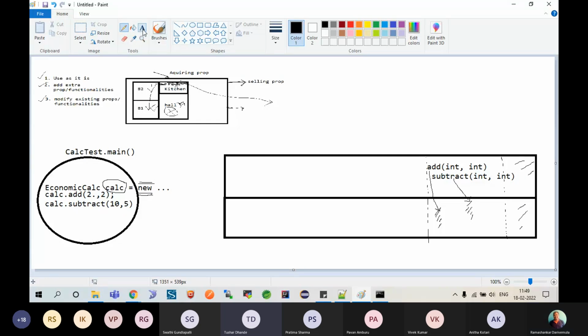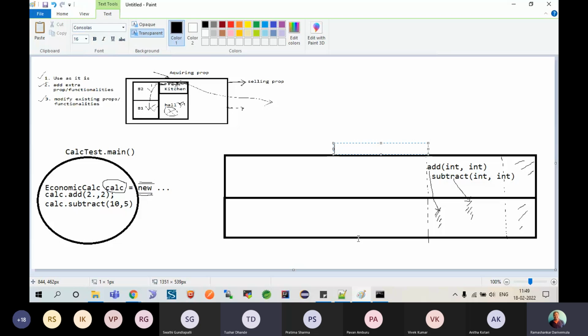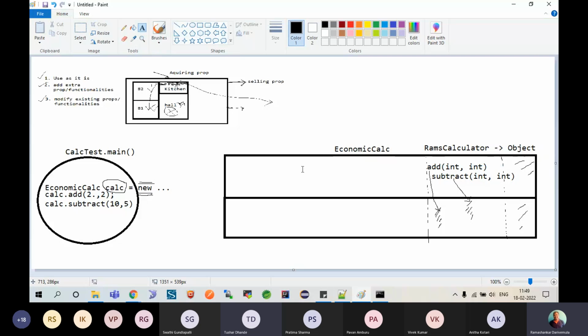So, well, this is my economic calc, and this happens to be my Ram calculator, who basically extends something called Object. Hope this is clear, right? And then economic calc does not have any members.